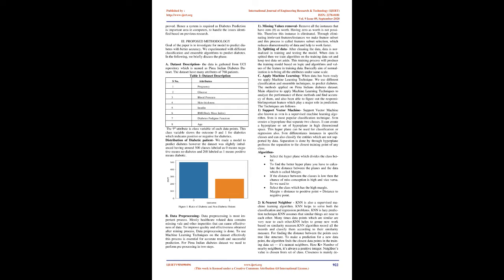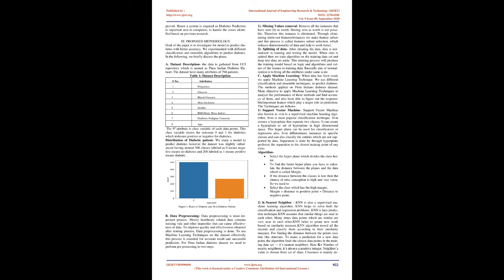This class variable shows the outcome 0 and 1 for diabetics, which indicates negative or positive for diabetes. Distribution of diabetic patients: we made a model to predict diabetes, however the dataset was slightly imbalanced, having around 500 instances labeled as 0, meaning negative, no diabetes, and 268 labeled as 1, meaning positive, diabetic. Ratio of diabetic and non-diabetic patients.